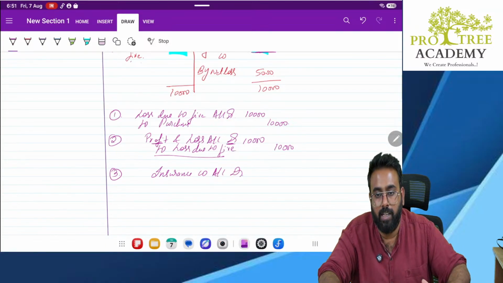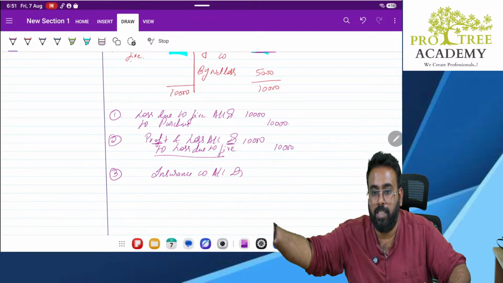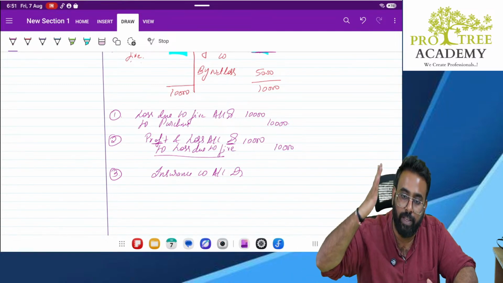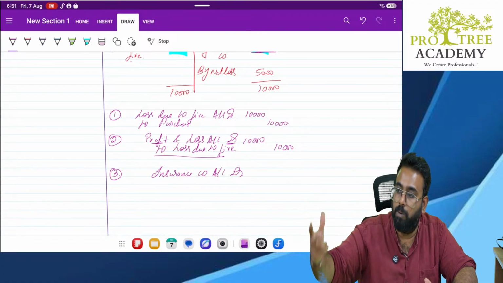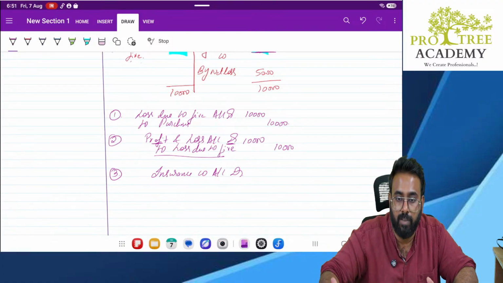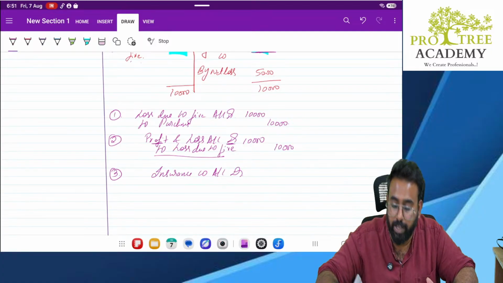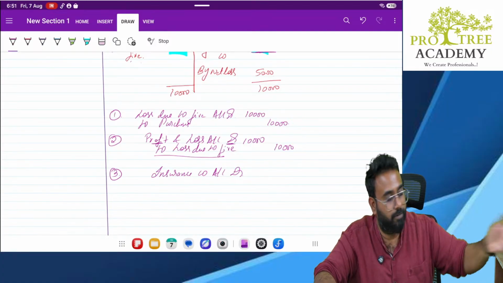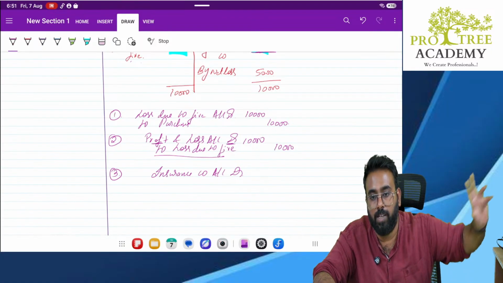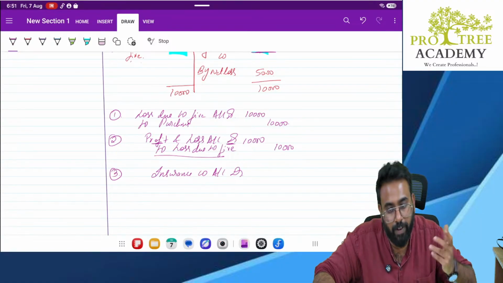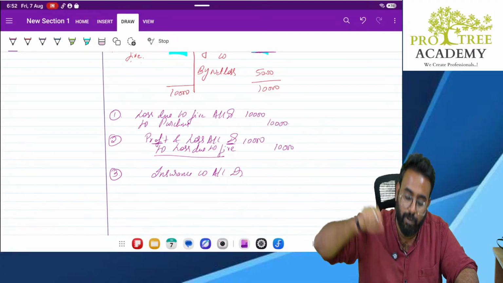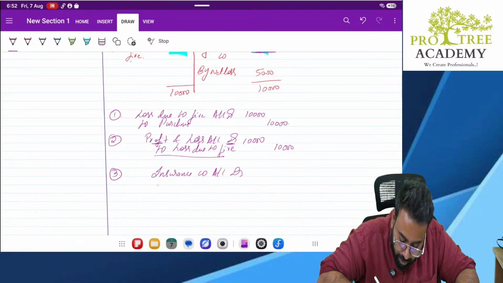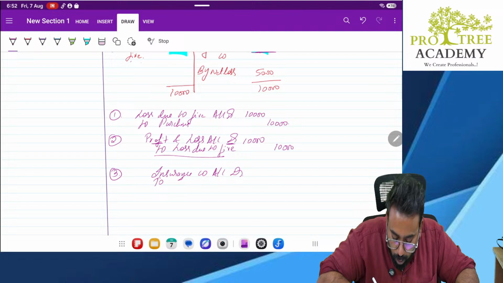Sir, why does it act as a debtor, sir? The moment the fire starts, I know money is collectible from the insurance company. The moment I have money collectible from somebody for business purposes, it is usually our debtor. Why is it collectible from the insurance company? Because there is a fire and we have taken insurance saying whenever the fire happens, you will pay the money. So the fire happened, now the insurance company has to pay us. That is why it is receivable from the insurance company, that is why I debit it. To what, sir?